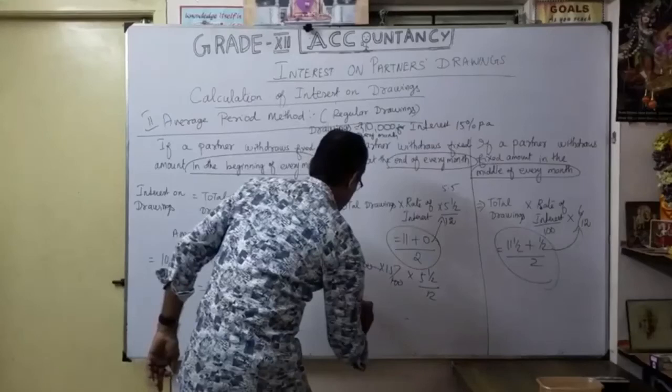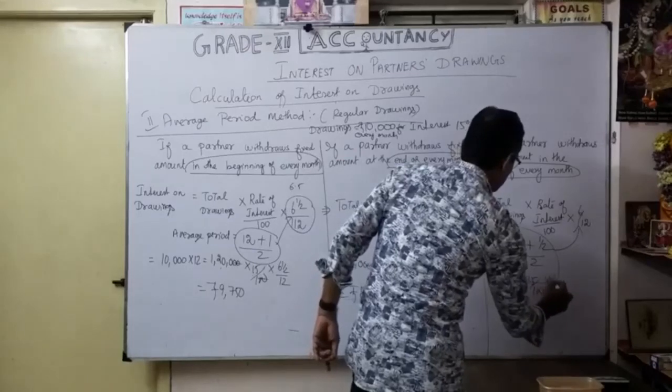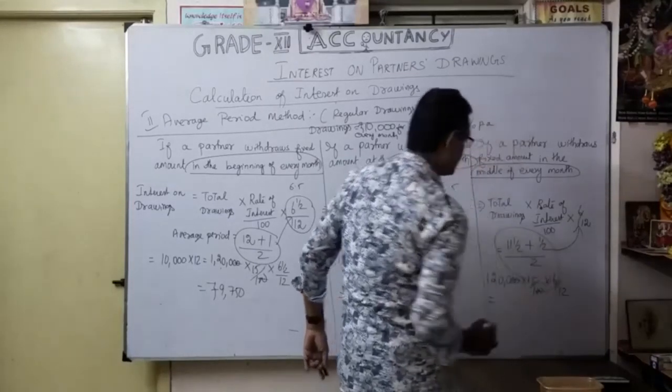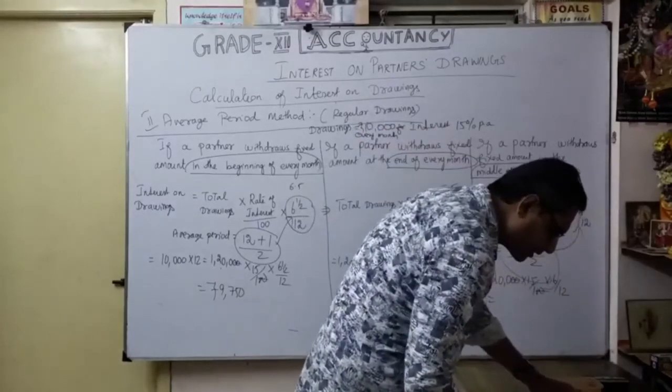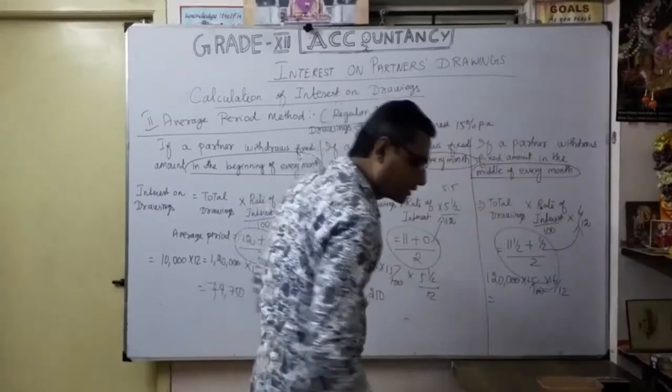Similarly, for the middle of every month, 1,20,000 into 15 by 100 into 6 by 12. You can cancel it, so the amount for the middle of every month is very easy: exactly 9,000.